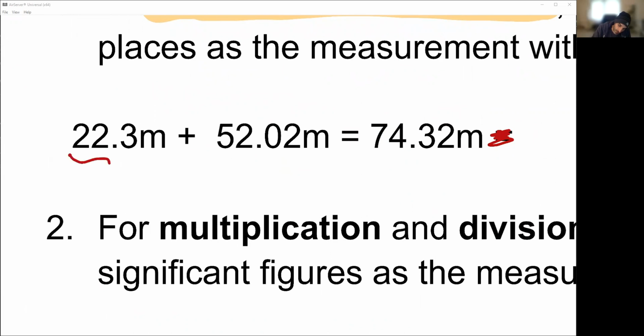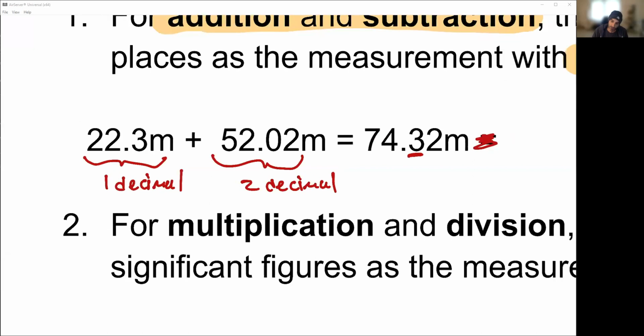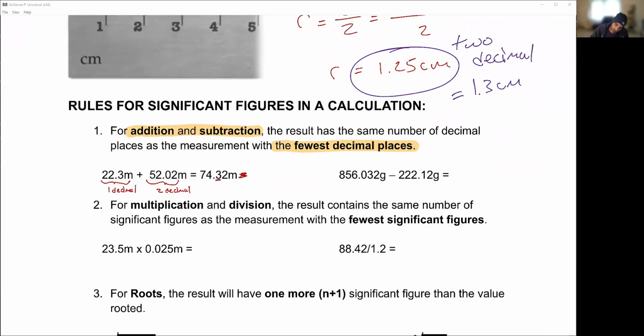This number has 1 decimal. This number has 2 decimals. We can't be more accurate than our least accurate measurement. When I was measuring these things, the first number with 1 decimal place was the least accurate measurement. That means that my answer has to be rounded to the least accurate measurement according to the rules. So the answer for this is actually 74.3 meters. Okay, solve the next one.